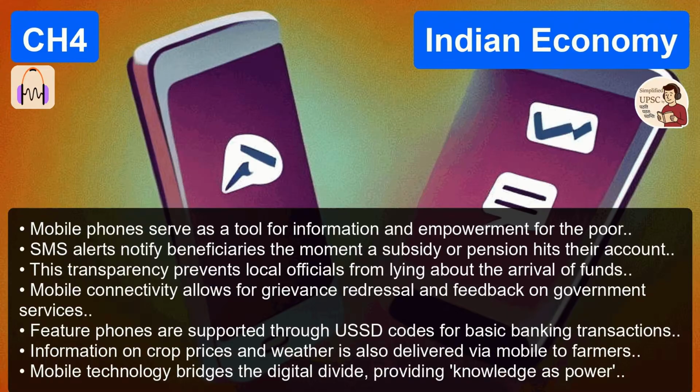Direct benefit transfer. We mentioned this with PM-KISAN, moving money instead of physical goods. Instead of the government procuring wheat, storing it in leaky warehouses, transporting it via corrupt truck drivers to corrupt ration shop owners, you just send the cash equivalent directly to the mother's Jan Dhan account. Exactly. It cuts out the middleman entirely. The efficiency gains are massive.